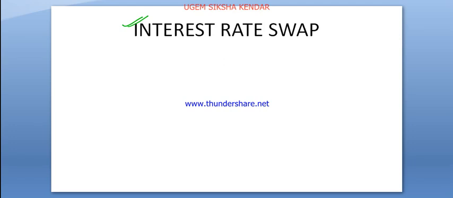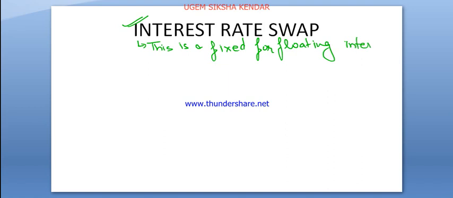So basically, in simple terms, this is a fixed for floating interest rate swap. So what is the meaning of this? We will understand this after the example discussion. First of all, we have to discuss the definition.